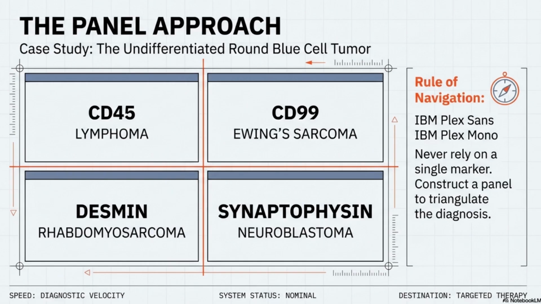Next we'll see IHC panel approach. You don't just give one marker, you think in panels. For undifferentiated round blue cell tumor, you look for CD45 for lymphoma, CD99 for Ewing sarcoma, Desmin for rhabdomyosarcoma, and synaptophysin for neuroblastoma.